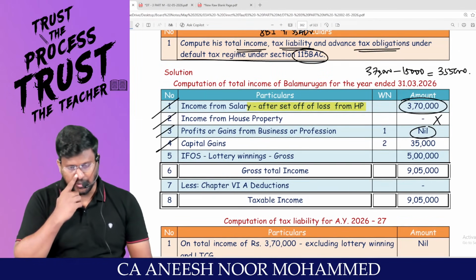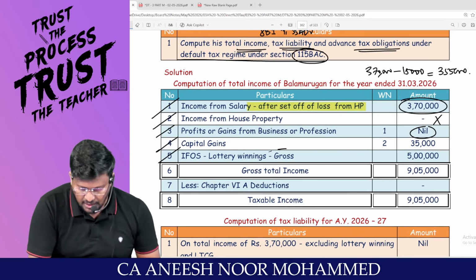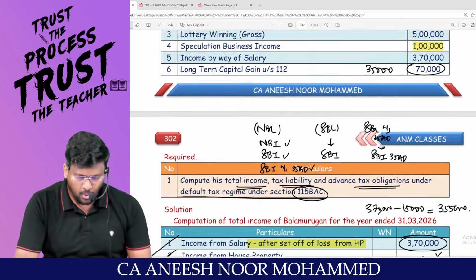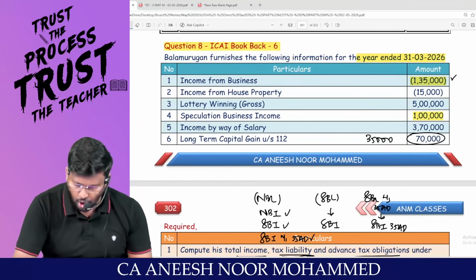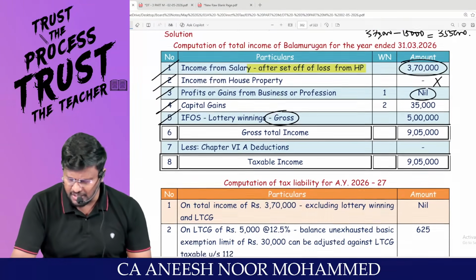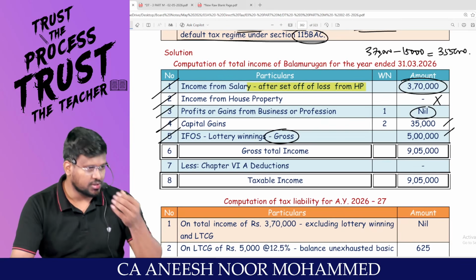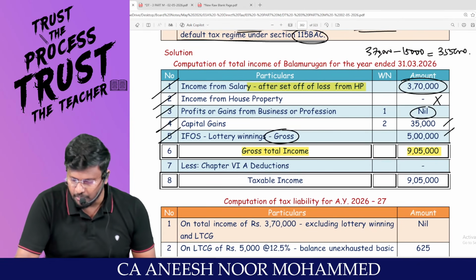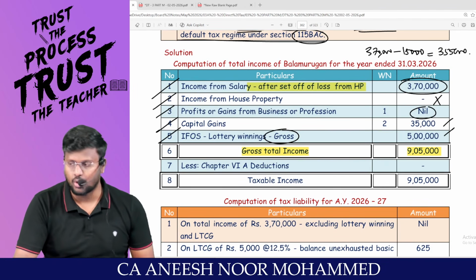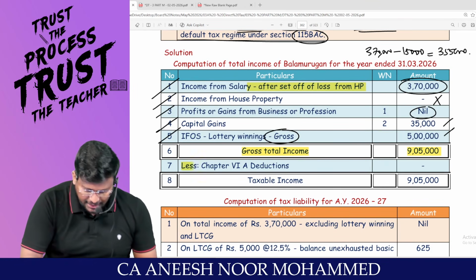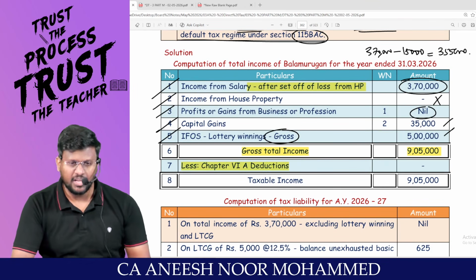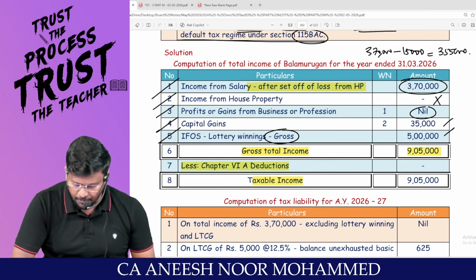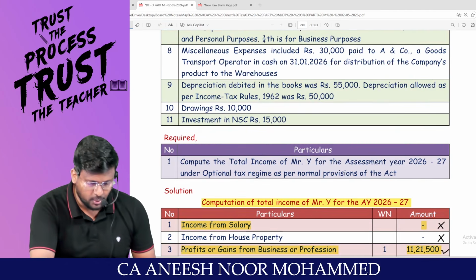Capital gain is 35,000. My dear lovable students, sir, casual income will be taxable on gross. Am I right? What is a casual income? Winning from lottery, gross 5 lakh should be written as 5 lakh, because against casual income we are not supposed to knock off any loss. You will be having the gross total income. 9,05,000 rupees is the gross total income. Able to appreciate? Let's go to chapter 6A deduction. Which route? Default tax regime. There is no question of chapter 6A at all under the default tax regime. So the taxable income will be 9,05,000. Am I right, sir?